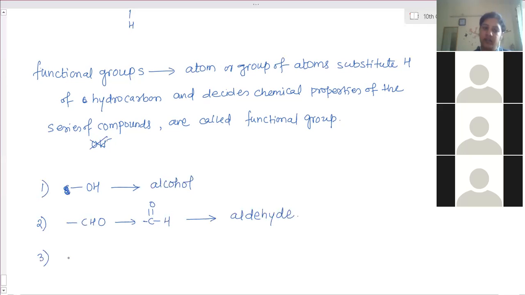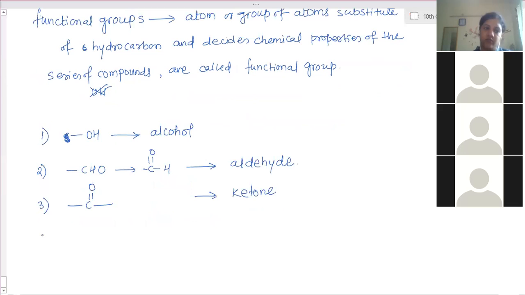The third one is C double bond O. The name of this compound is ketone. The fourth one is C double bond O, single bond OH. It is called carboxylic acid.